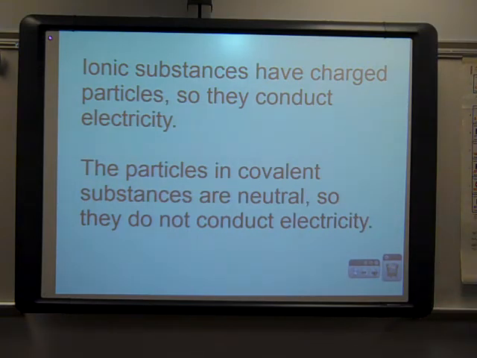And not as much to say about the covalent ones as the ionic ones. General chemistry does involve more ionic substances than covalent ones.